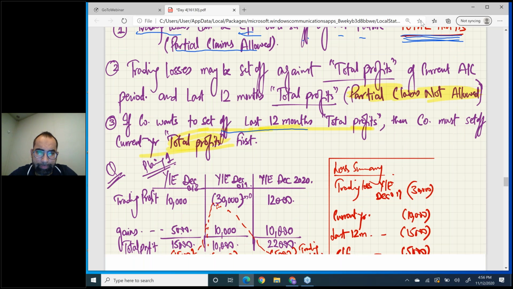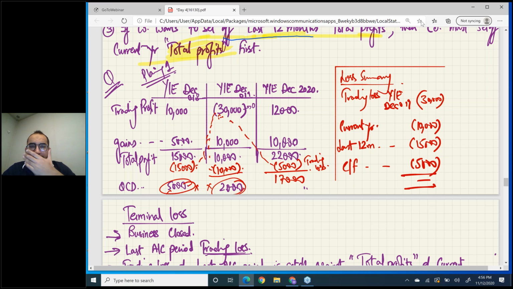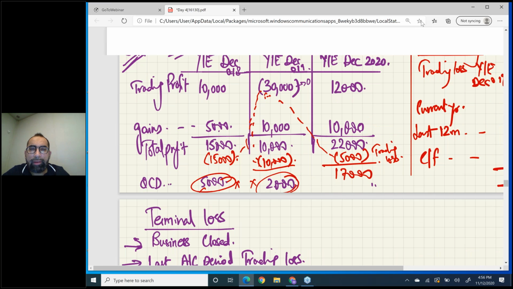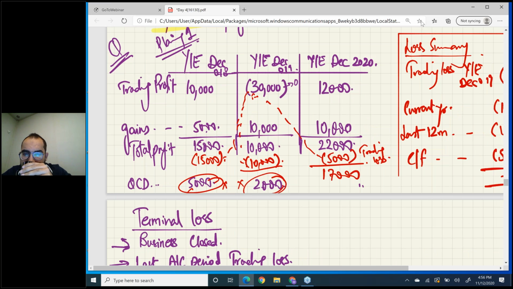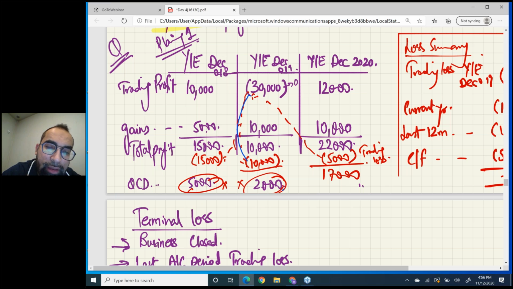Giving you a little planning. Look here. In the question you have a loss in the mid accounting period. Can you see? In the mid accounting period you have a loss. Okay, and you plan to do current year and carried back set off first and then carried forward. Now you do current year 10,000. No matter you have 2,000 QCD, you have to waste it. See, this is wasted.